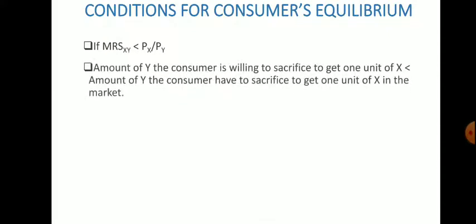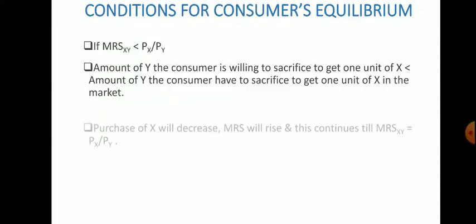Now, if the opposite happens, if MRS xy is less than Px by Py, where MRS xy is the slope of the indifference curve and Px by Py is the slope of the budget line, then the amount of y the consumer is willing to sacrifice to get 1 unit of x is less than the amount of y the consumer has to sacrifice in the market.